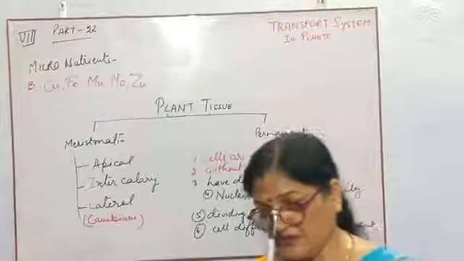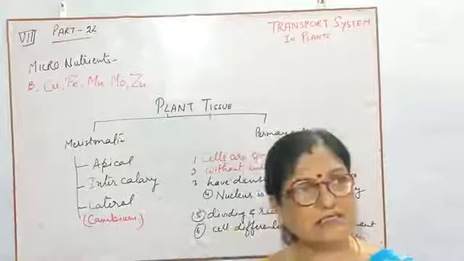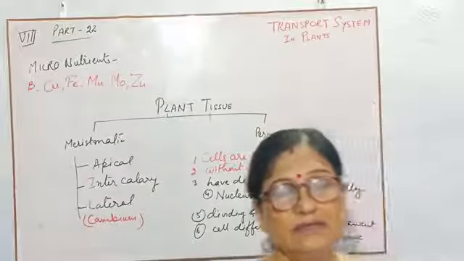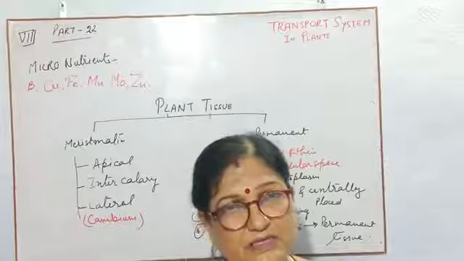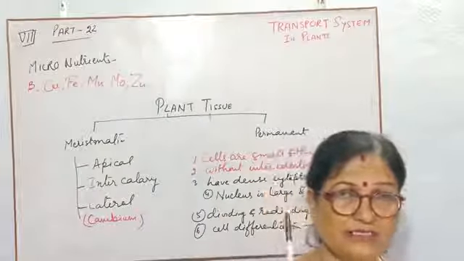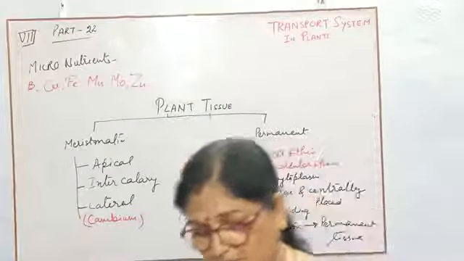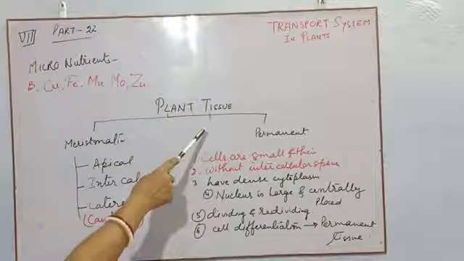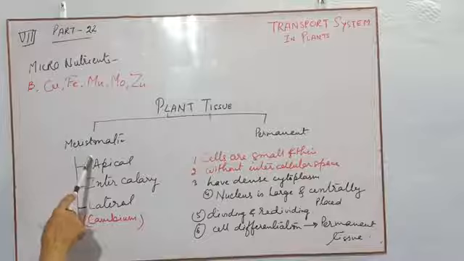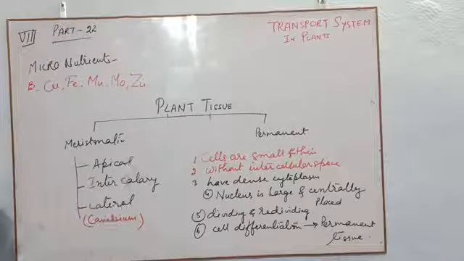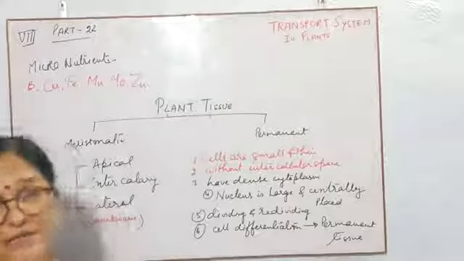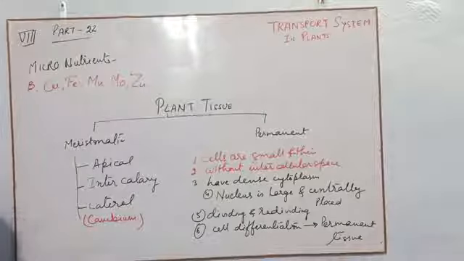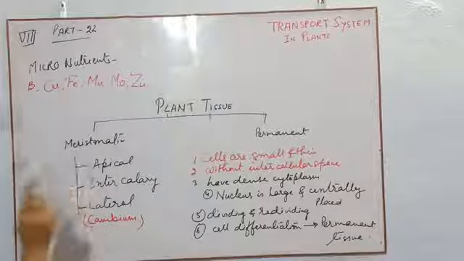As children, you studied in class 5 or class 6 about the plant cell and animal cell. So now I am not going to teach about the plant cell. When the cells combine, they will form the tissue. So plant tissues are of two types: mainly meristematic and the next one, permanent. So children, today I will explain about the meristematic tissues.